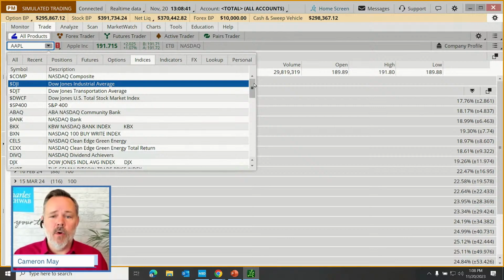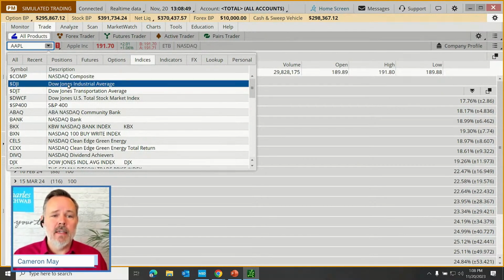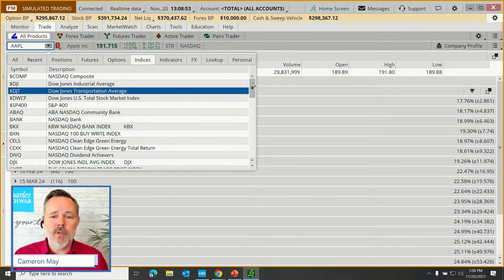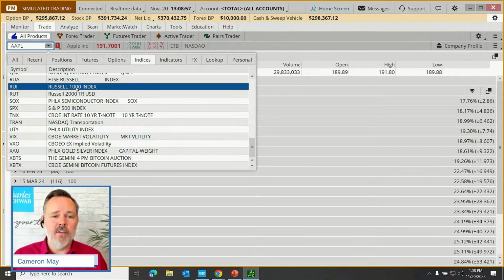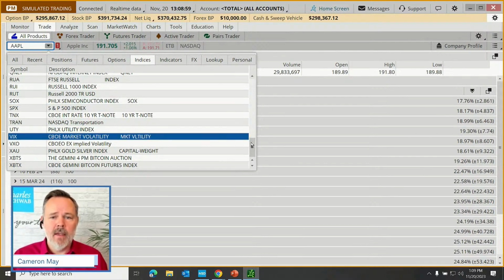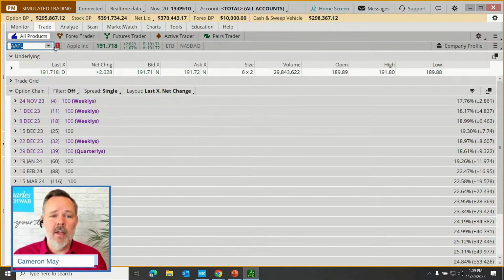You can quickly scroll down through them and read through them, but as a quick tip here, the NASDAQ Composite is right here at the top, the Dow Jones Industrial Average is second, and if I were to scroll straight to the bottom of this list, there's also the S&P 500, and there's the Russell, okay? So I'll let you explore the rest of these tabs on your own, but be aware that all of this is accessible with just a click on that little down arrow.